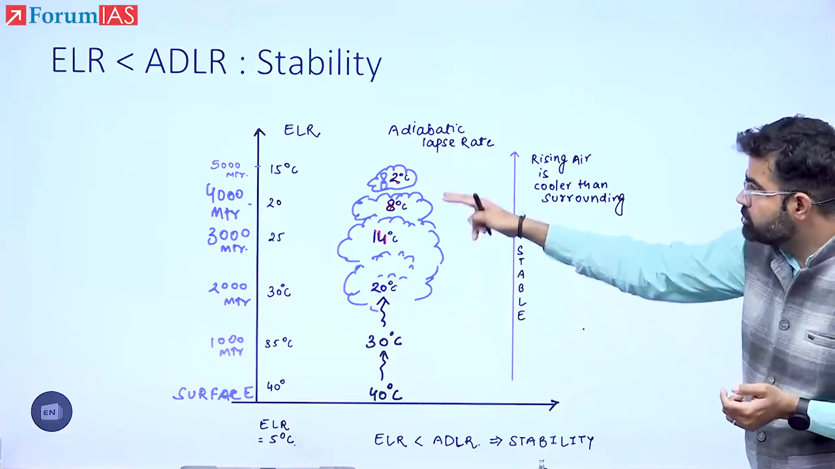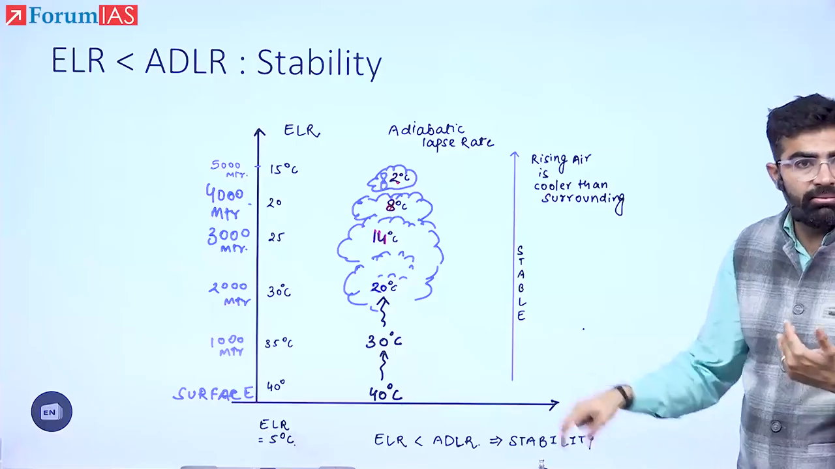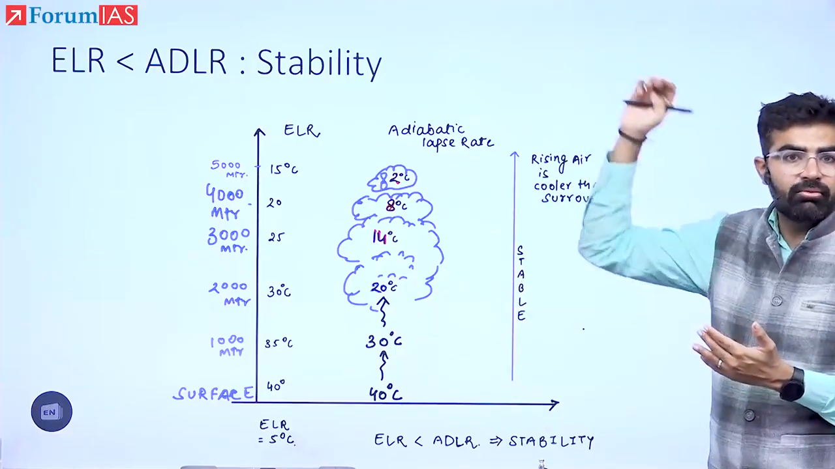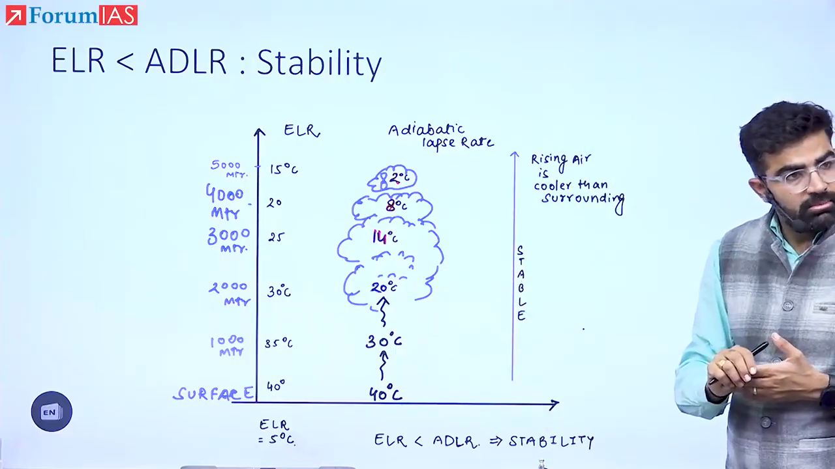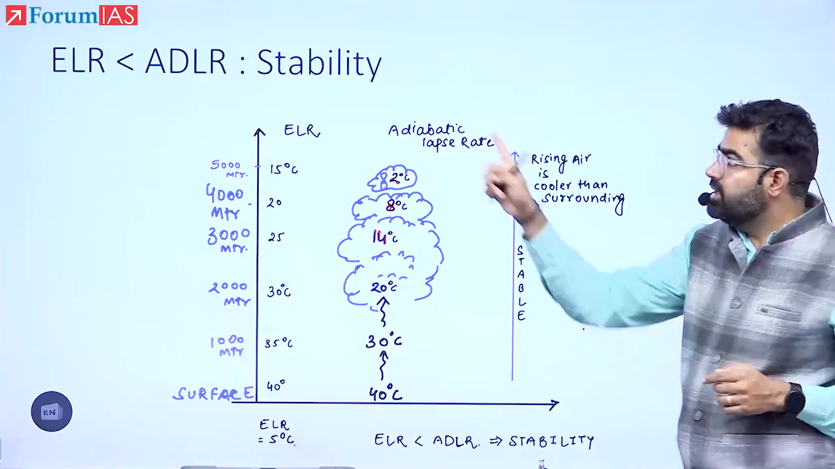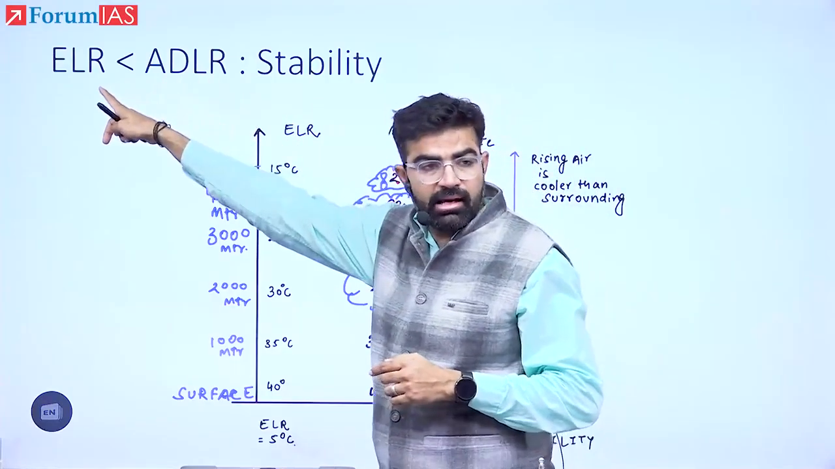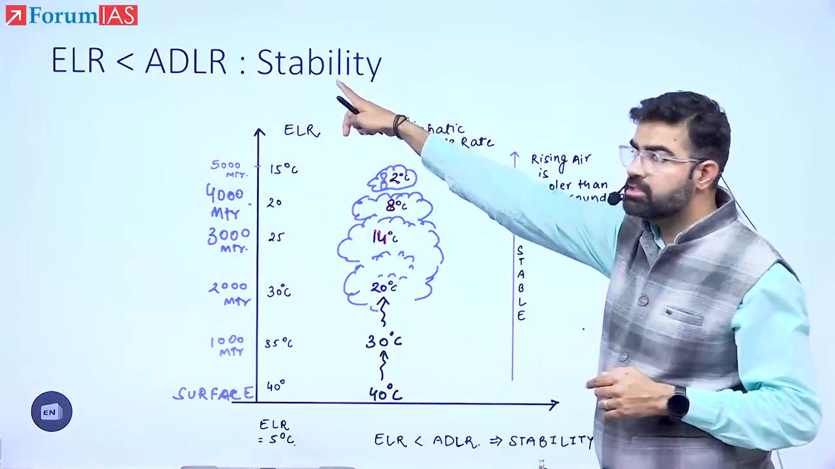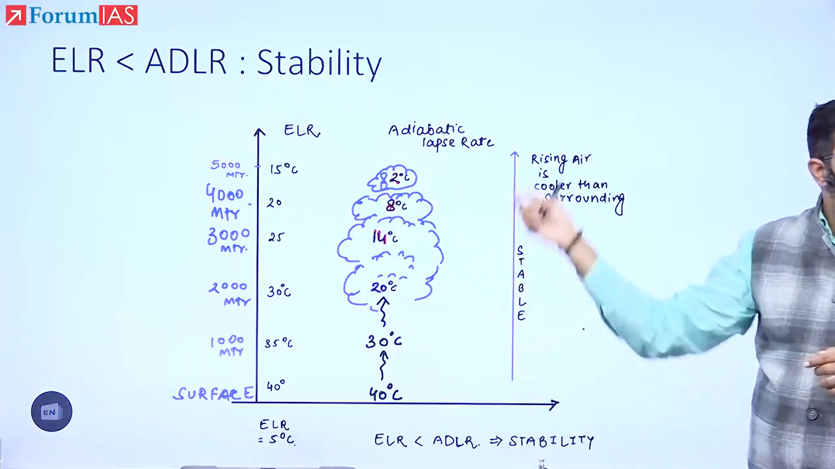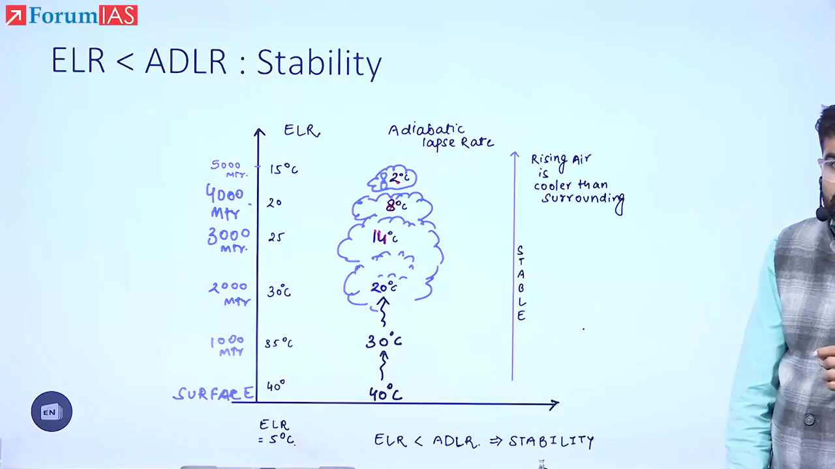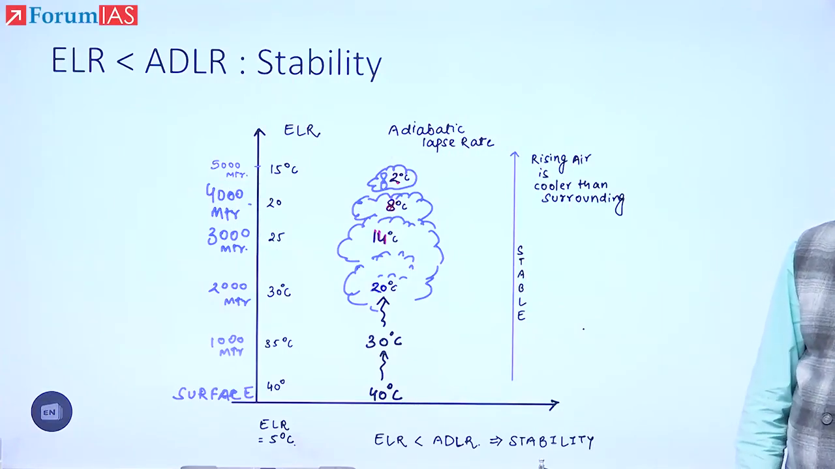Sir, but here you have shown... ये मैं दिखा रहा हूं कि if this is rising, what will happen at every elevation? समझ में आया? So if the ADLR, that is adiabatic lapse rate, is greater than the environmental lapse rate, it will always promote what? Stability of the atmospheric conditions. समझ में आया? Yes or no? Tell me if this is no.